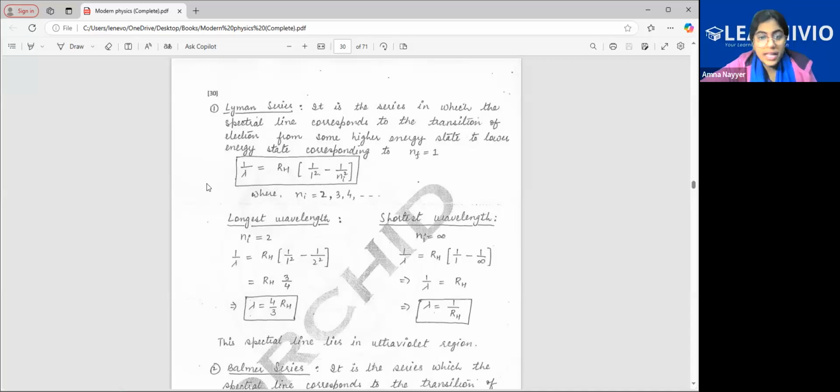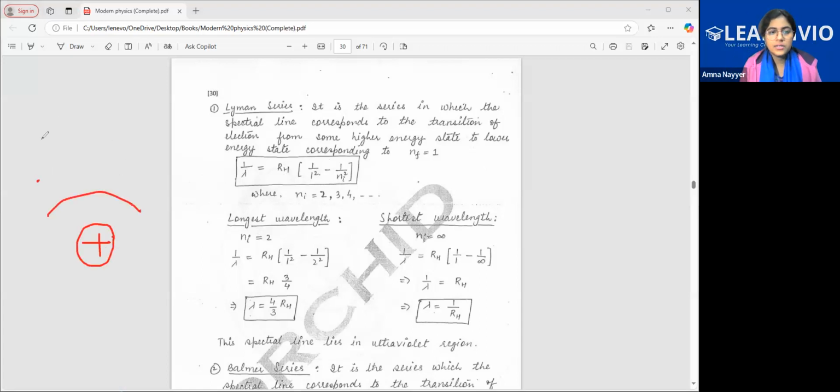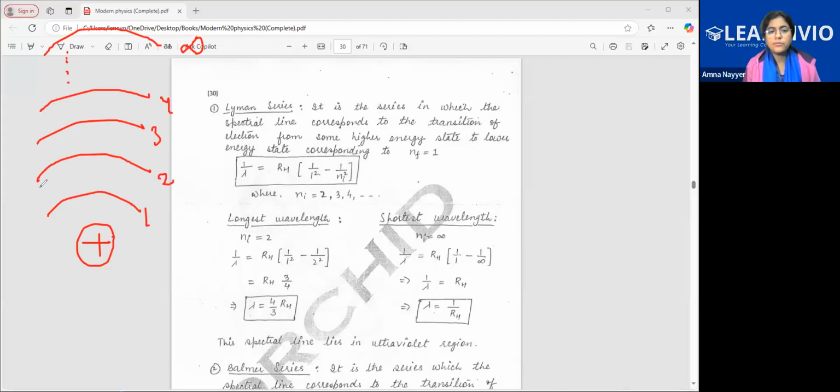Now class, just understand the concept of longest and shortest wavelength. If this is the nucleus, this is one layer, second, third, fourth, and so on. In the Lyman series, electrons have to come from any of the levels to the first one.